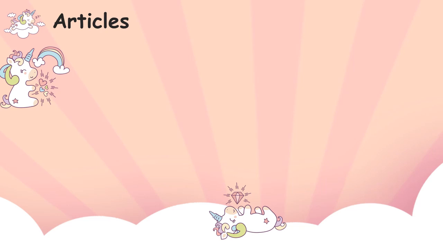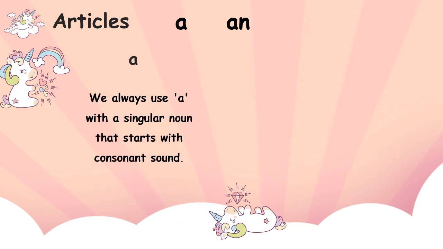Dear children, we have studied two types of articles, a and an. Do you remember where we use them? We always use a with a singular noun that starts with a consonant sound.